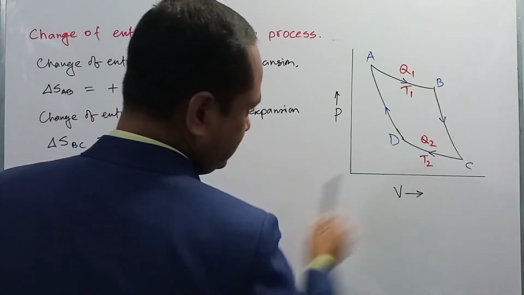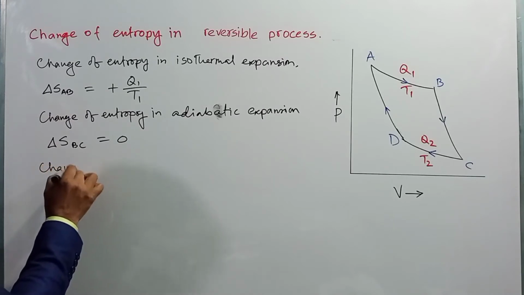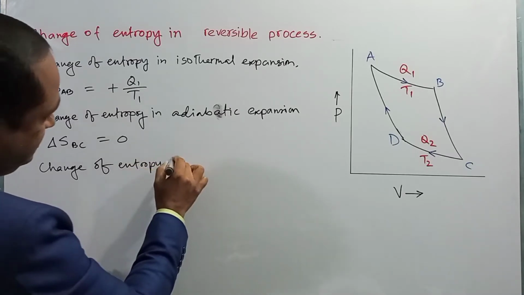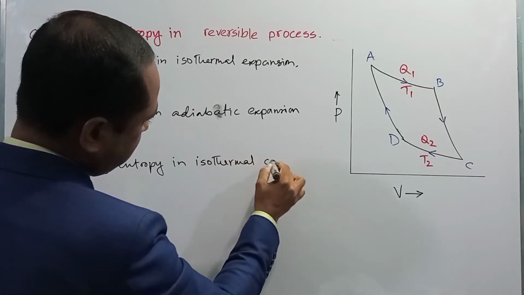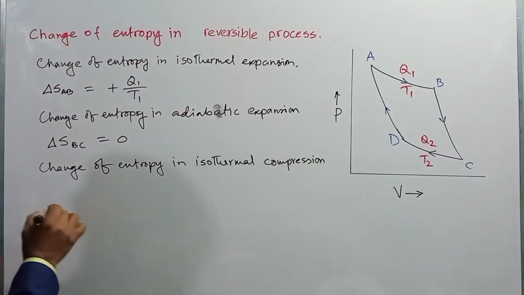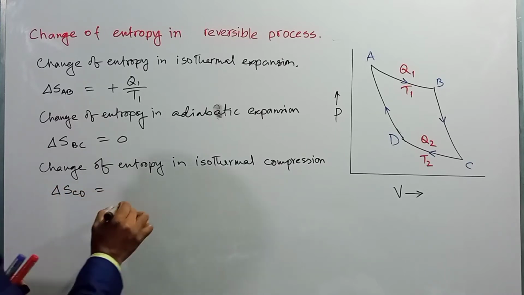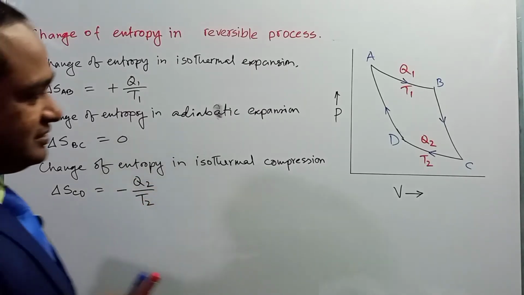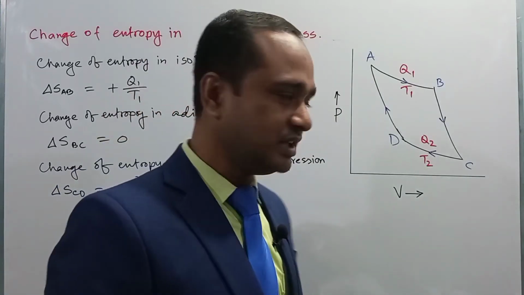Finally, the change of entropy in isothermal compression, which is denoted by del S CD, it will be minus Q2 divided by T2, because in that stage the system will reject heat, so change of entropy will be negative.